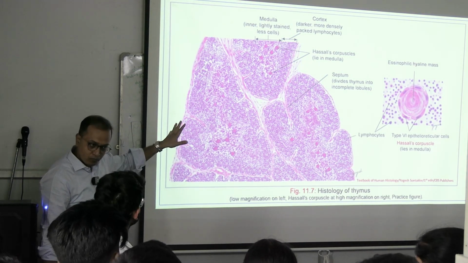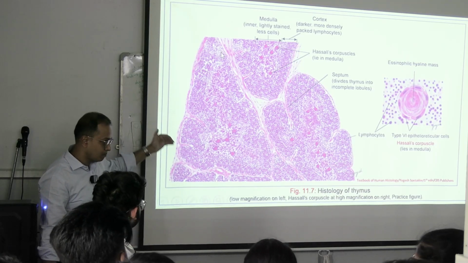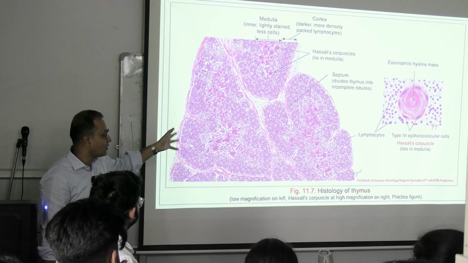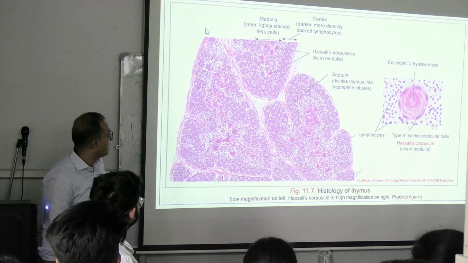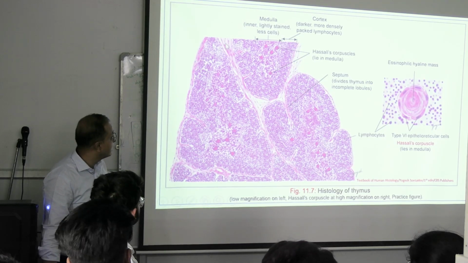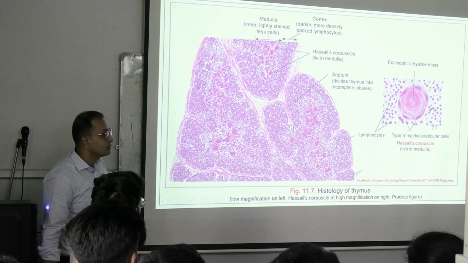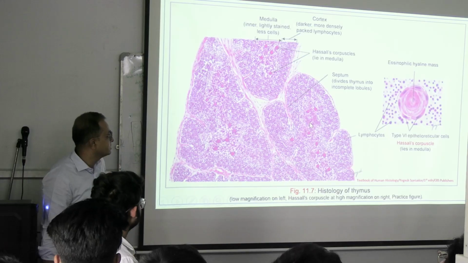Cortex means superficial, medulla means deep, and septa means partitions. They are made by collagen, fascia, etc. Through these partitions, blood vessels run, nerves run, and all these things run through this system.